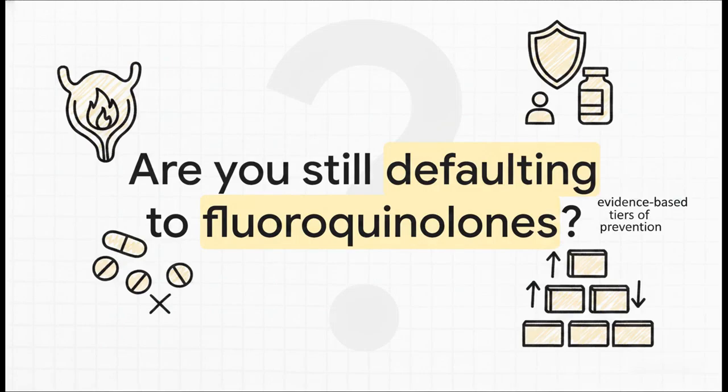Which leaves us with this final crucial thought. As you look at your own clinical habits, are you still defaulting to fluoroquinolones for simple cystitis? Are you still reflexively treating asymptomatic bacteria just because a culture happened to come back positive? I want to challenge you to take this stewardship message back to your clinic today. Rely on those evidence-based tiers of prevention, and let's protect both our patients and our critical antibiotics.